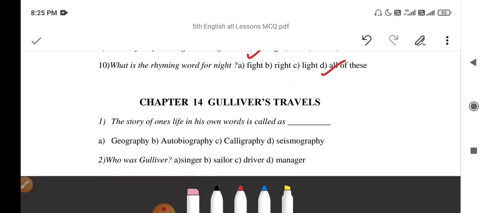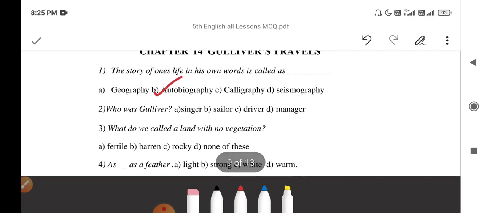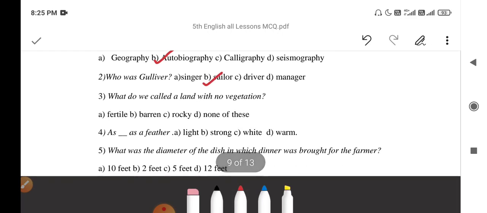Question number 1. The story of one's life in his own words is called autobiography. Next, who was Gulliver? Gulliver was a sailor. What do we call a land with no vegetation? We call a land with no vegetation barren.